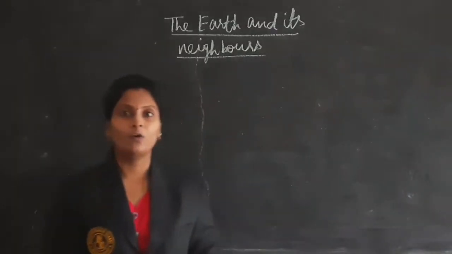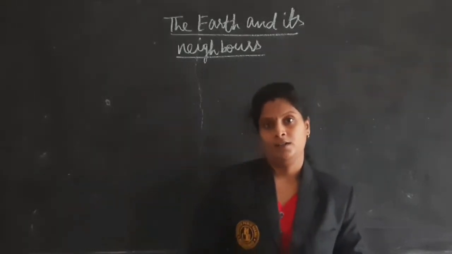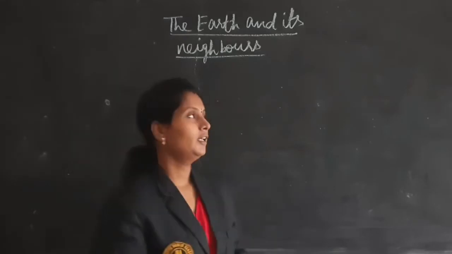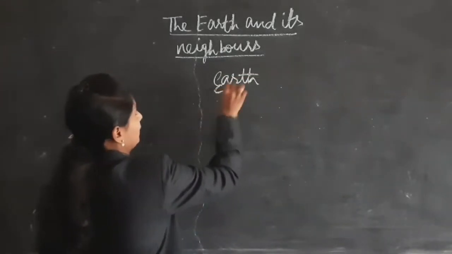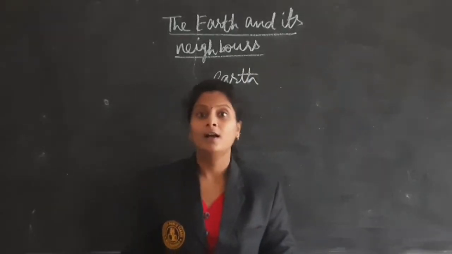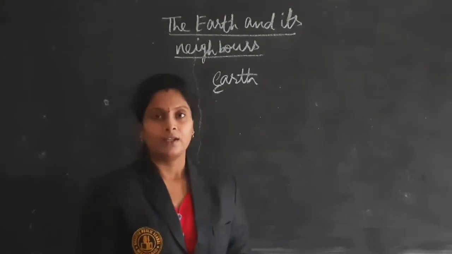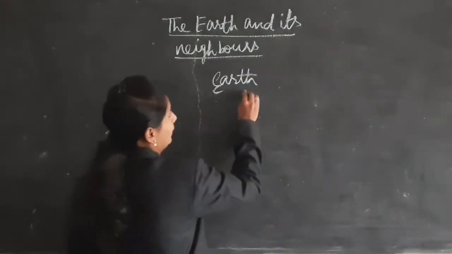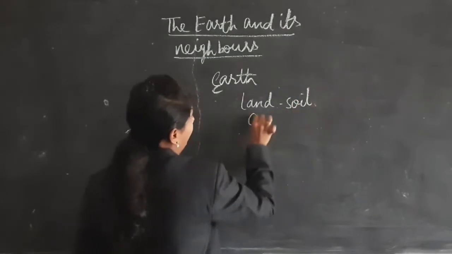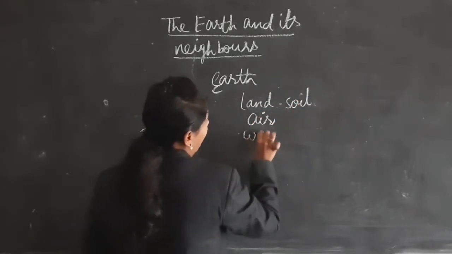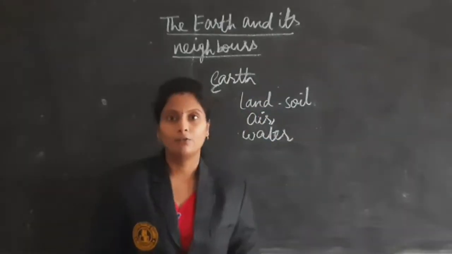Okay, so where are we living? If I ask this question, what will you say? You will say that we are living on earth. So, what is there on the earth? On earth we can see land or soil, air, and water. So, earth is made up of land, air and water.